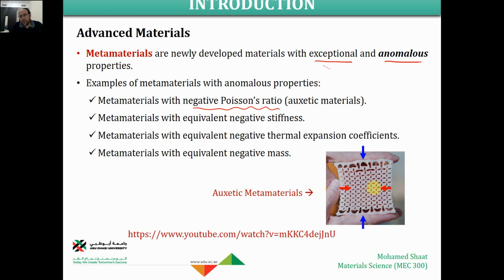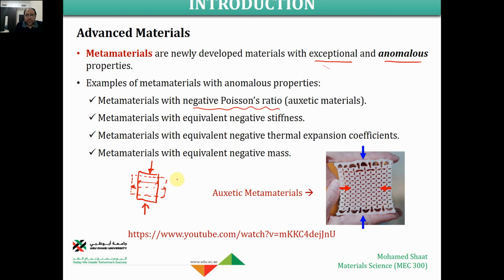If this material were a conventional material, and you were applying some forces over it, then as you compress the material, what should happen to the width, to this dimension? This dimension should be increasing, right? If you squeeze the material, intuitively the material will be shortened, and in the meanwhile this dimension should be increasing.